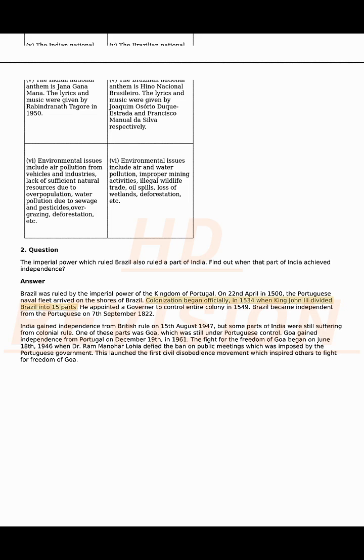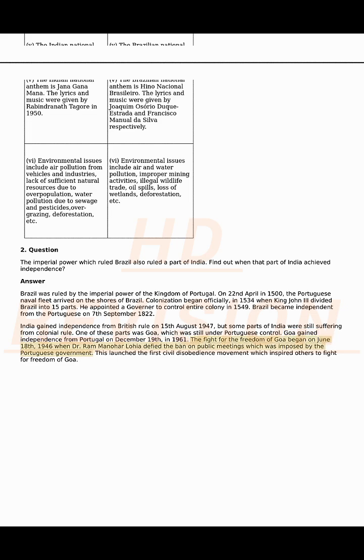Colonization began officially in 1534 when King John III divided Brazil into 15 parts. He appointed a governor to control the entire colony in 1549. Brazil became independent from the Portuguese on the 7th of September 1822. India gained independence from British rule on the 15th of August 1947, but some parts of India were still suffering from colonial rule. One of these parts was Goa, which was still under Portuguese control. Goa gained independence from Portugal on December 19, 1961.